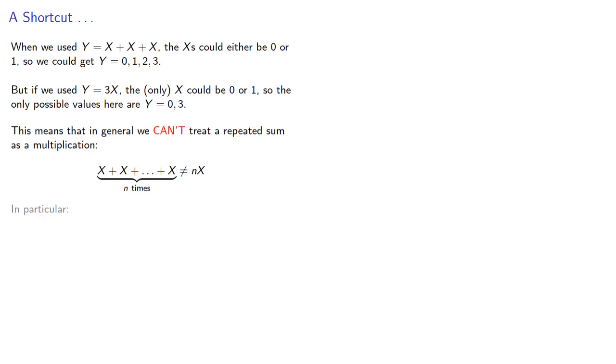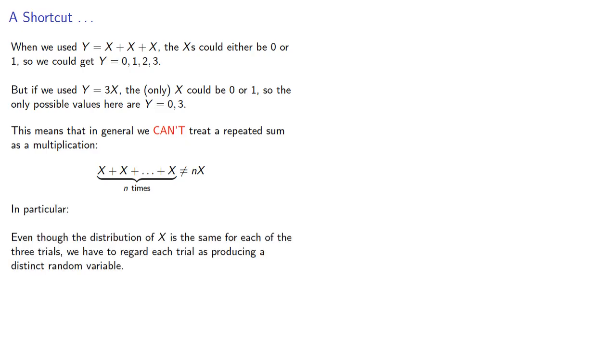And in particular, even though the distribution of x is the same for each of the 3 trials, we have to regard each trial as producing a distinct random variable. So y is really the sum x1 plus x2 plus x3, where the xi's have the same distribution but are not the same variable.